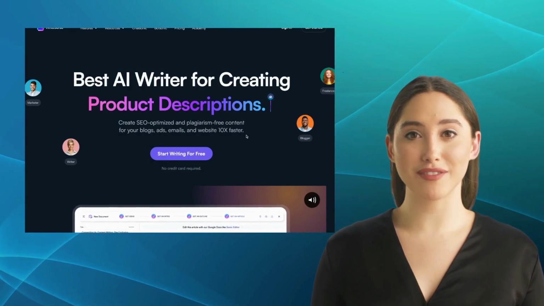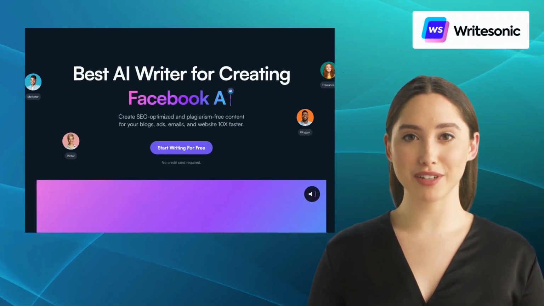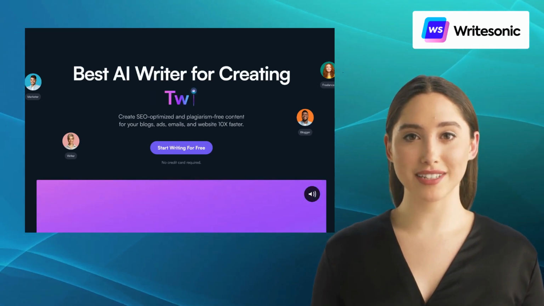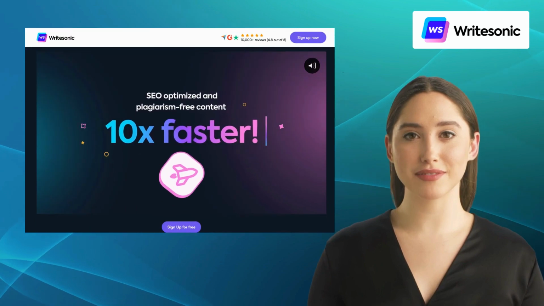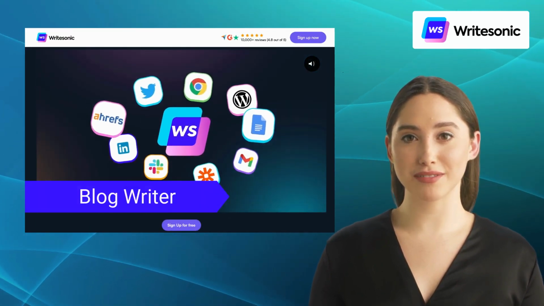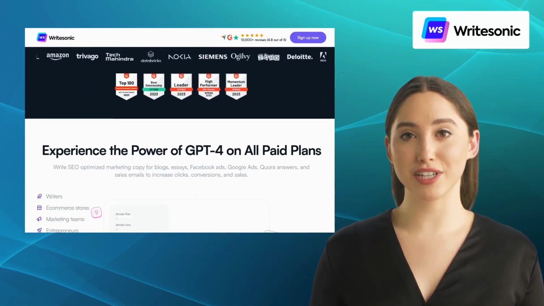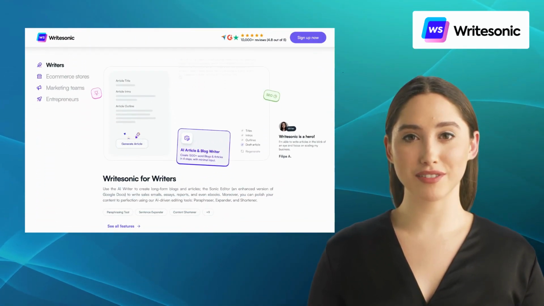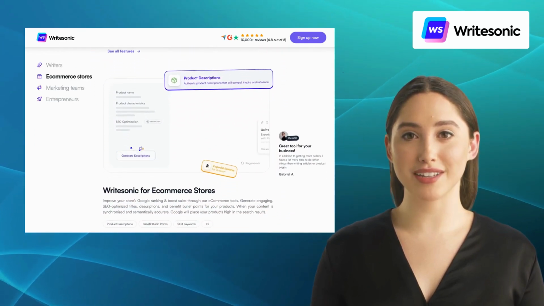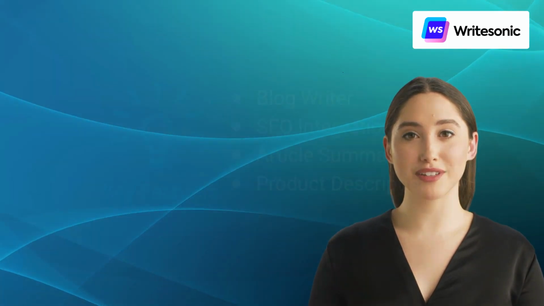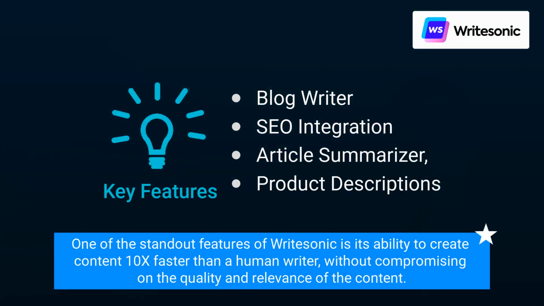Last but not least, we have Writersonic. Writersonic is one of the leading AI writing tools that uses advanced algorithms to generate SEO-optimized content that is up to par with industry standards. It offers various features like blog writer, SEO integration, article summarizer, and product descriptions. Additionally, it provides a wide range of templates for different types of content, including blog posts, articles, sales pages, product descriptions, and more. One of the standout features of Writersonic is its ability to create content 10x faster than a human writer, without compromising on the quality and relevance of the content.